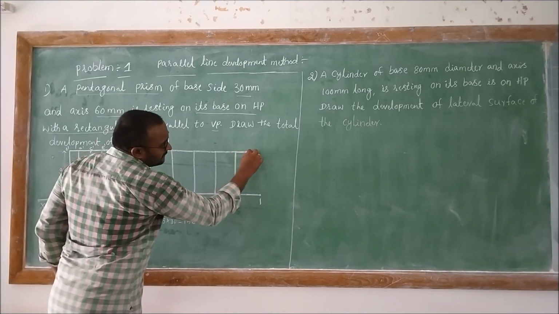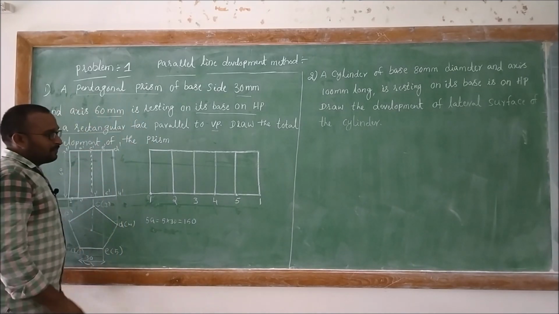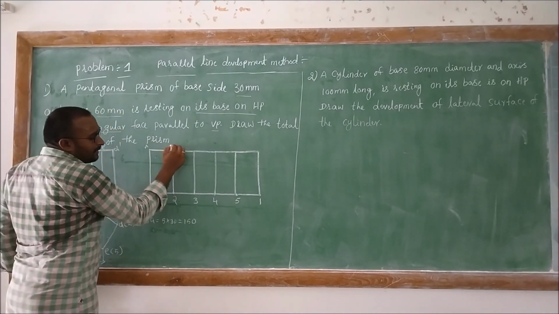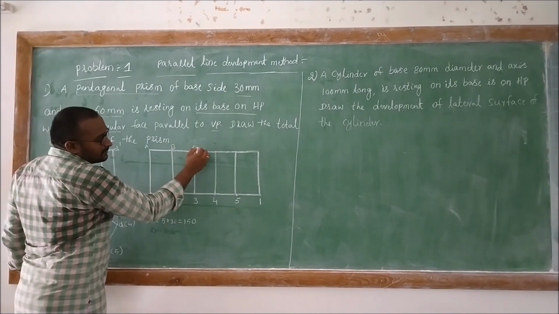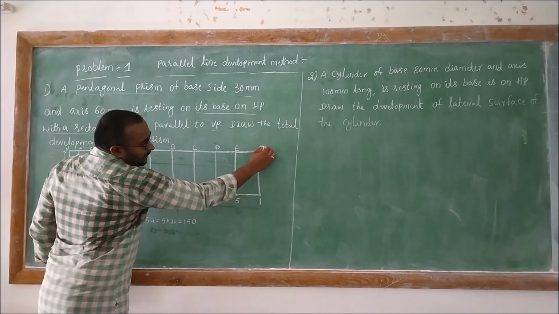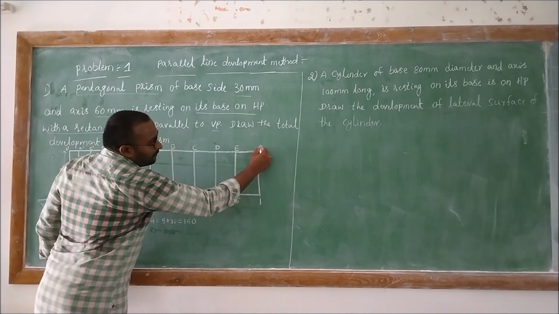Base side is 30 mm and the height is 60 mm. Then here we will have lettering A, B, C, D, E and F. Sorry, again it will be A.